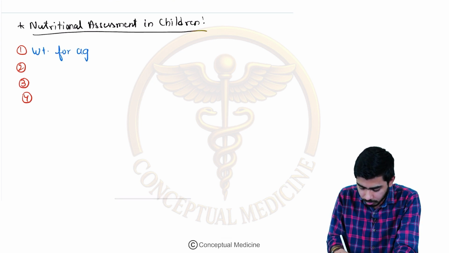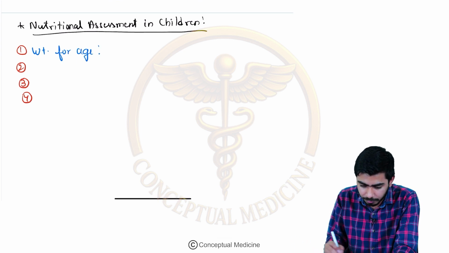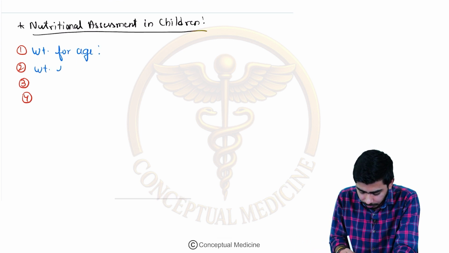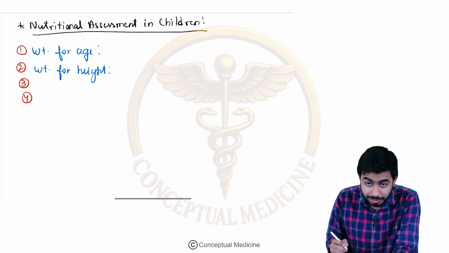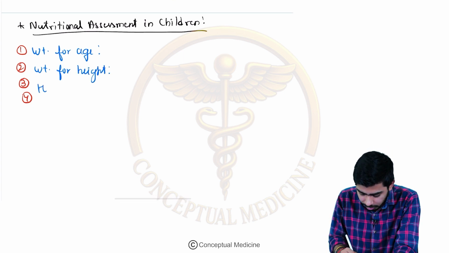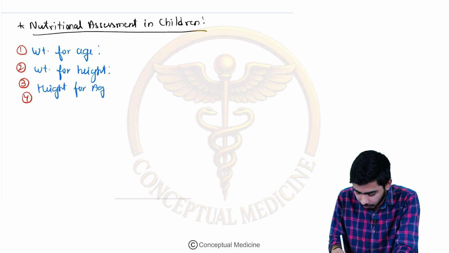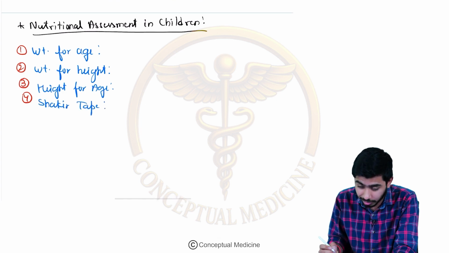First, what is weight for age showing? You need to tell me what it is showing. Then weight for height tells us about something. You need to tell what it is. Then height for age is telling us about something. You need to tell again what it is. And the fourth one is the Shakir tape. I know that you are very excited to answer that.